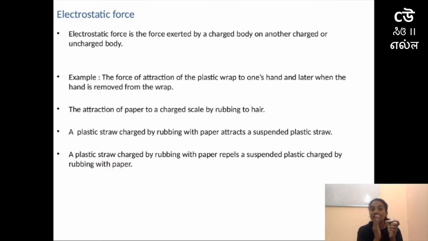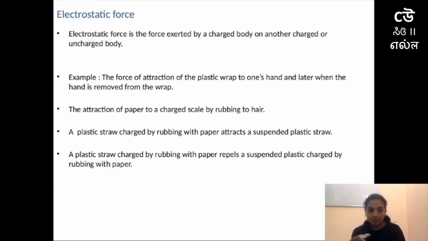Why? Because if it loses protons, there will be more electrons in it when compared to protons. Therefore, it will be negatively charged. And when I rub this, if this object loses electrons, then this will be positively charged. And this is one of the methods of how we charge an object. And when this charged body comes near another charged or uncharged body, there will be some force exerted by this object, and that force is called electrostatic force.